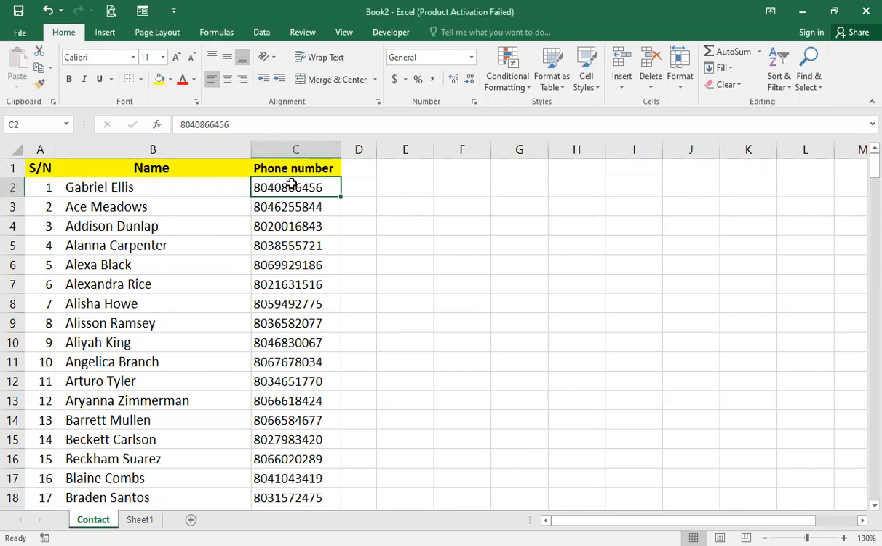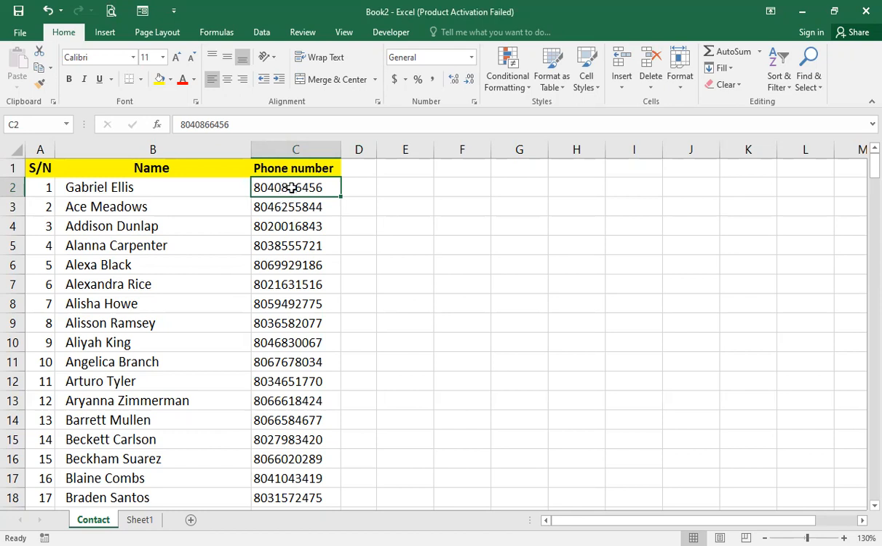This is an example of a typical Nigerian phone number that starts with zero, that is basically 11 digits. Excel has eliminated the zero and they are now 10 digits. So how do we add a leading zero to each phone number here?